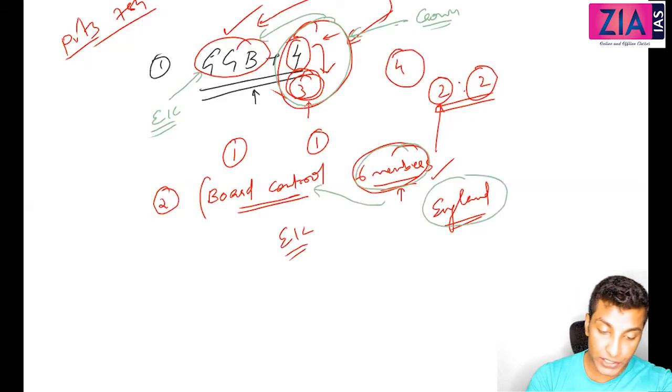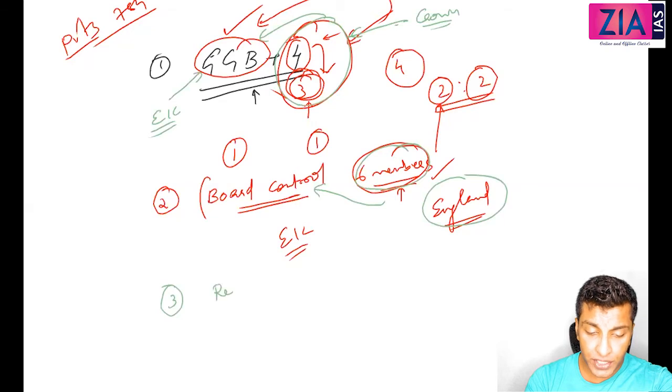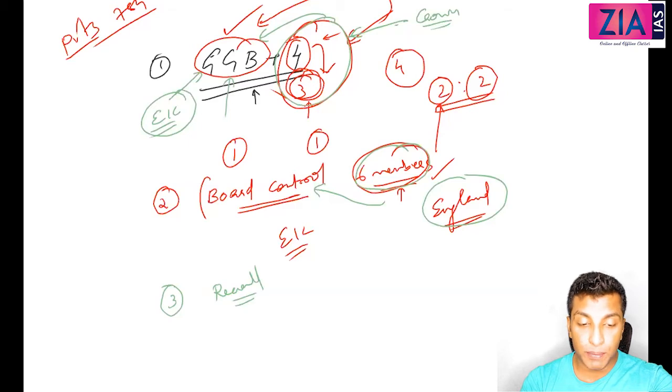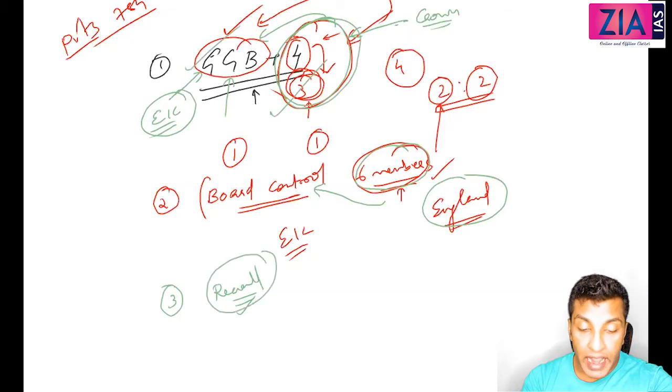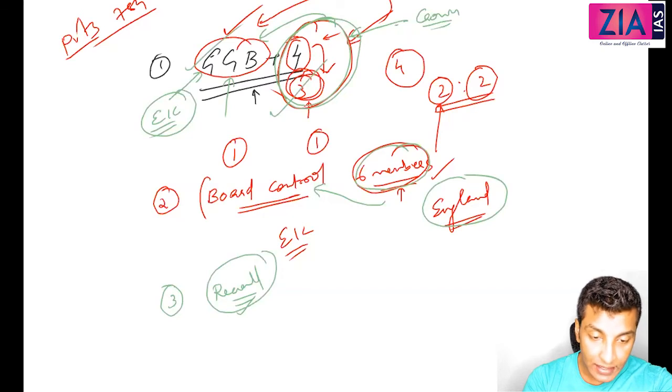Okay, now the third provision, they have introduced a provision of recall. That means the Governor General is appointed by the company. Even though the Governor General is appointed by the company, now if the Parliament is not satisfied with the Governor General, the Parliament can recall all its members, these 4, including the Governor General. So the point here is, Parliament can recall any officials, including the Governor General, despite the fact that the Governor General is appointed by the company.